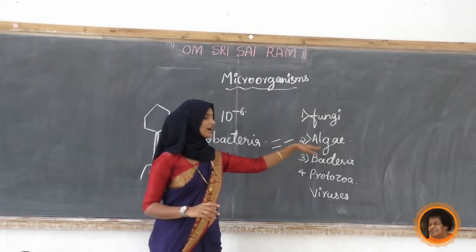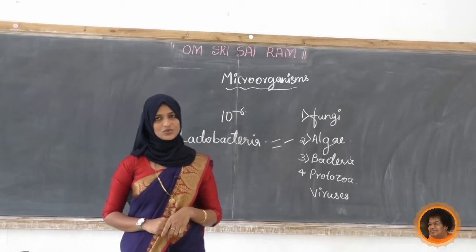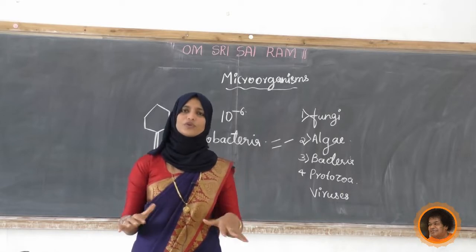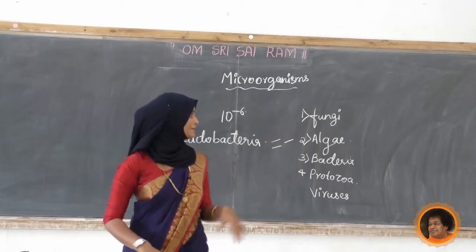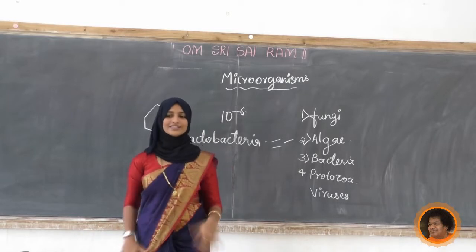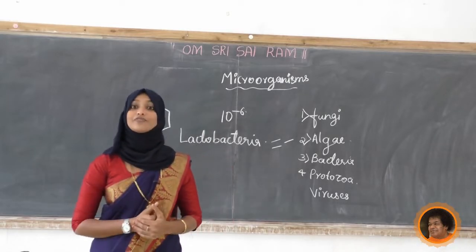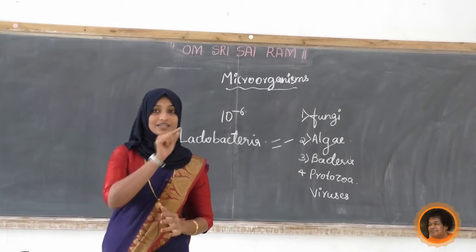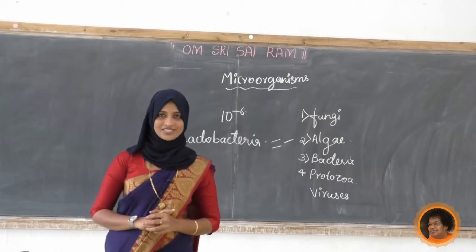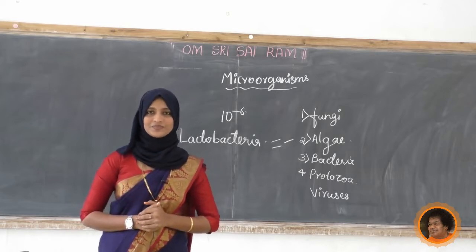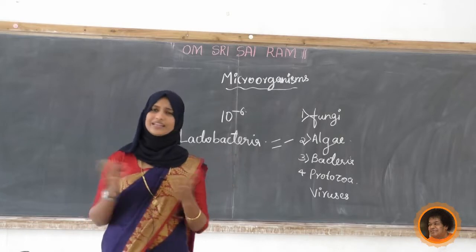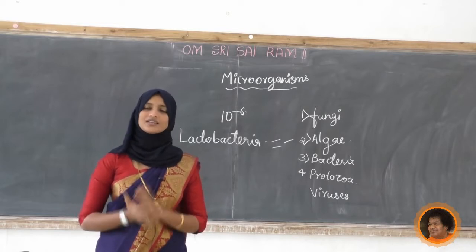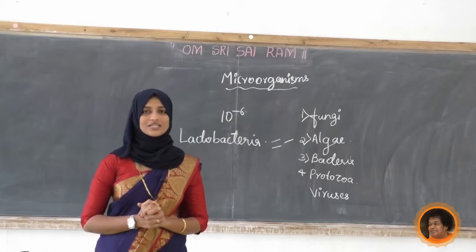Next, algae are not giving any diseases to us because they resemble plants, they prepare their own food, so they are not depending on us. Okay, next, bacteria, different bacterial diseases. Yes, typhoid, paratyphi, TB. Do you know what TB is? Tuberculosis, respiratory tract problems will come. Many bacteria such as Staphylococcus and Streptococcus give different types of diseases to us.